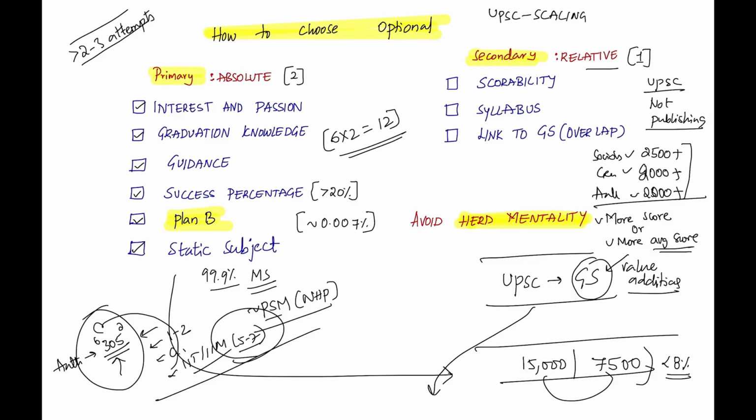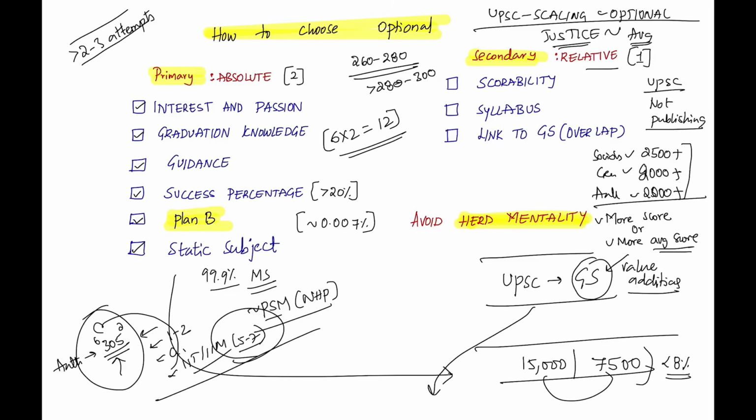Scaling in optional. They'll make sure that justice prevails, because all the students with all the optionals get an average score. It is not that one optional is given special care or due diligence. Each optional, on average, scores 260 to 280. On an average, very rarely, students with expertise knowledge end up scoring 280 to 300.